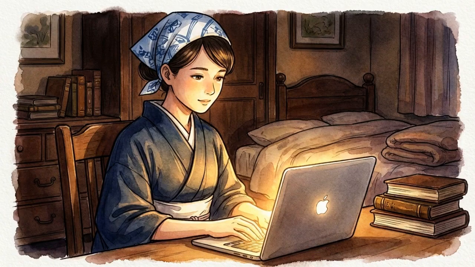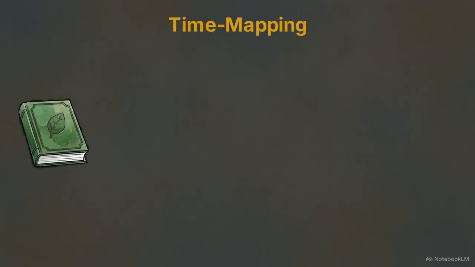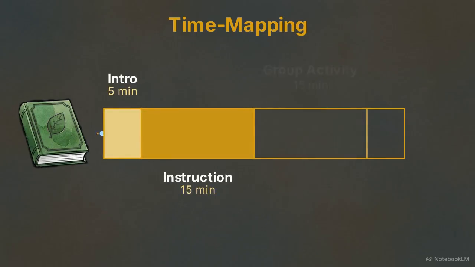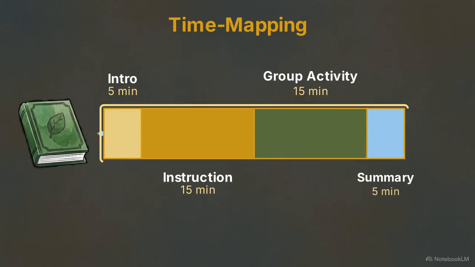Nico opens her laptop. The screen illuminates the dark room as she accesses her AI tools, turning raw panic into a structured strategy. This diagram outlines her first step, time mapping. The AI generates a 40-minute schedule, cleanly dividing it into a 5-minute introduction, 15 minutes of instruction, 15 minutes of group activity, and a 5-minute summary to satisfy the syllabus.